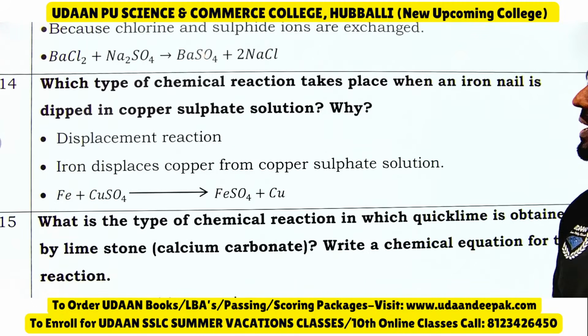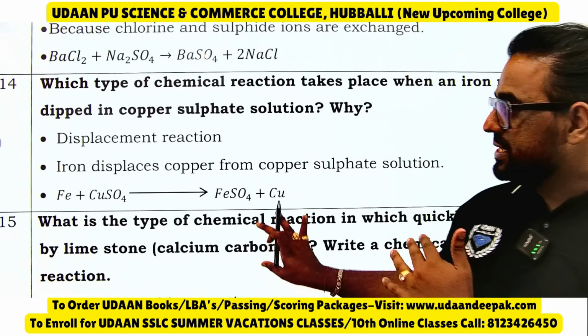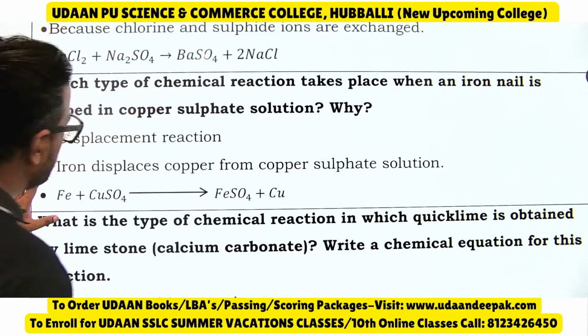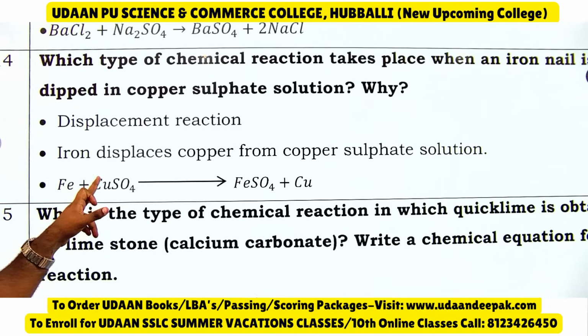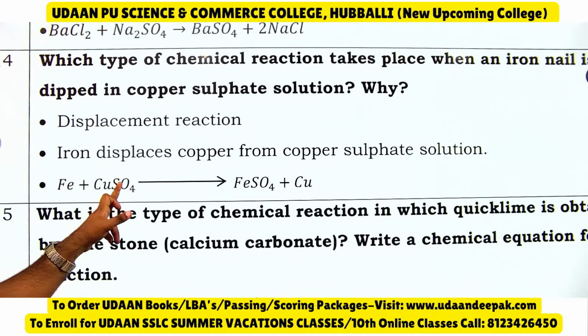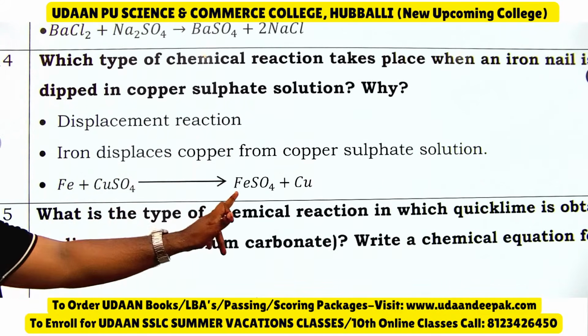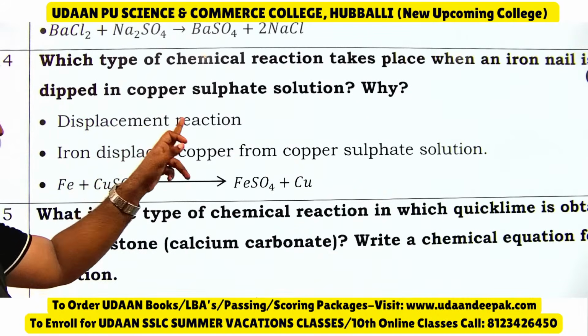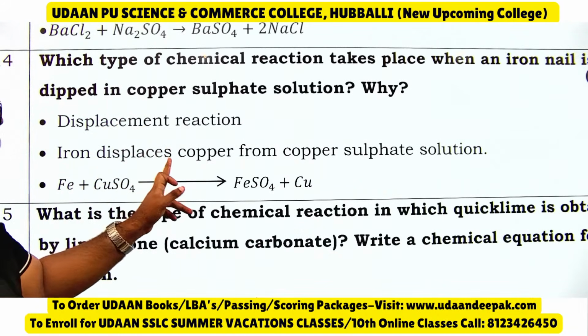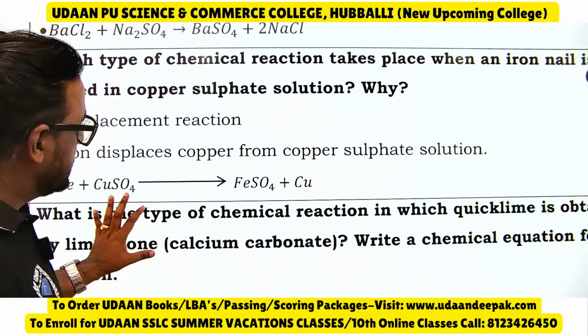Which type of chemical reaction takes place when an iron nail is dipped in copper sulfate solution? See here, iron nail. As you know, iron is more reactive than copper. Copper sulfate solution gives iron sulfate plus copper. It is a displacement reaction: iron displaces copper from copper sulfate solution.